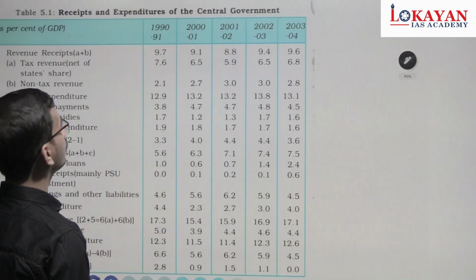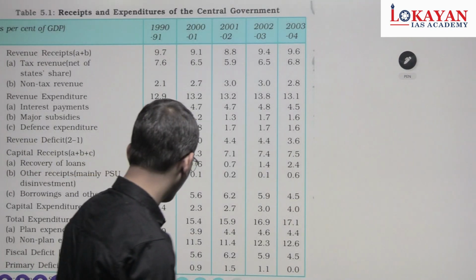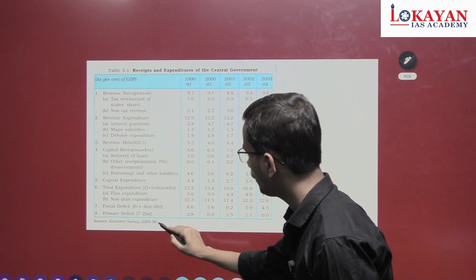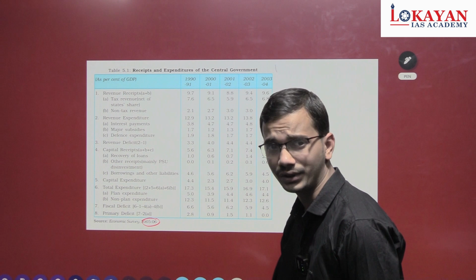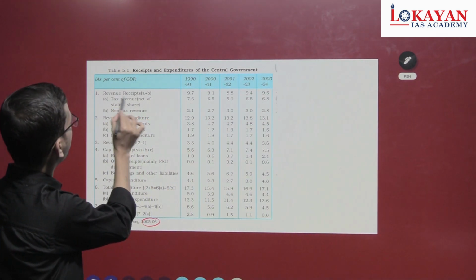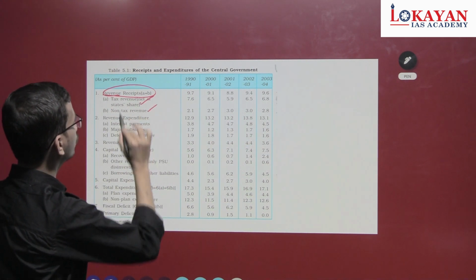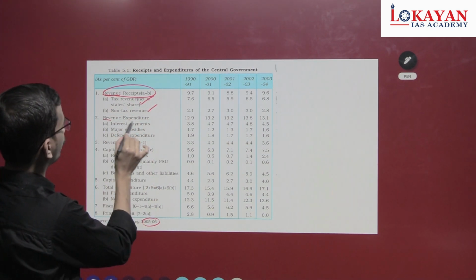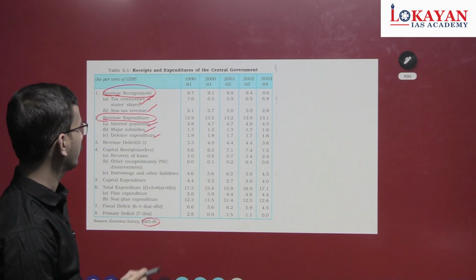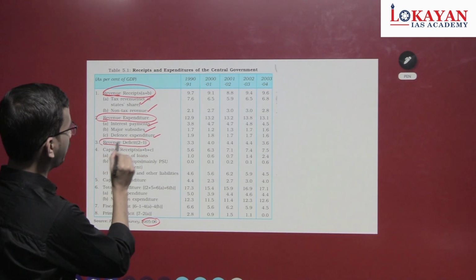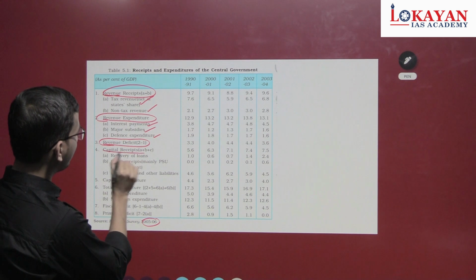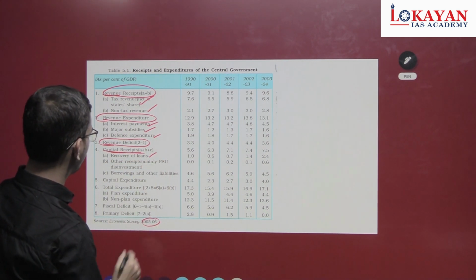Now let's solve. See, this is a screenshot from NCERT. This is old economics chart 2005-6, but we shouldn't bother about it. We have to focus on first chart. Revenue receipts, tax revenue, non-tax revenue, revenue expenditure, interest payment, major subsidies, defense expenditure. Revenue deficit 2 minus 1 is expenditure minus receipts. Now see capital receipts, recovery of loans.